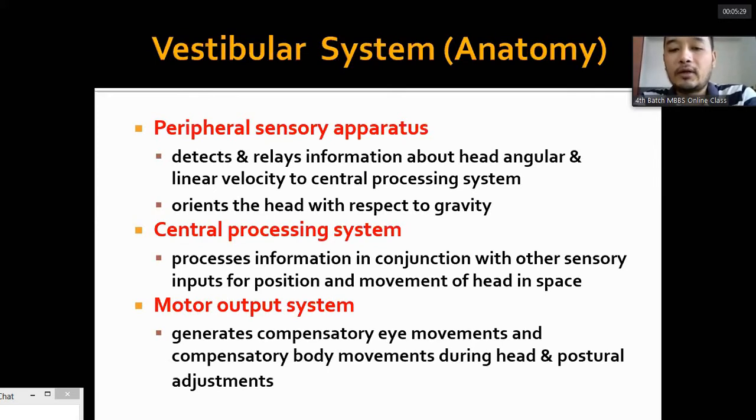It generates compensatory eye movements and compensatory body movements to prevent a fall in a static or dynamic state, whether the body is moving or stable. It delivers output impulses to the muscles to maintain posture and eye fixation, and the posture of the head, by the fine adjustments done by the central processing system.